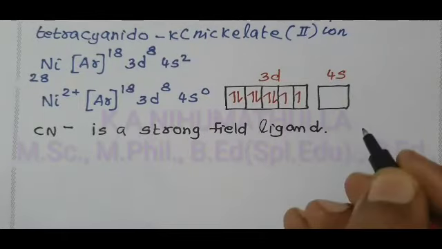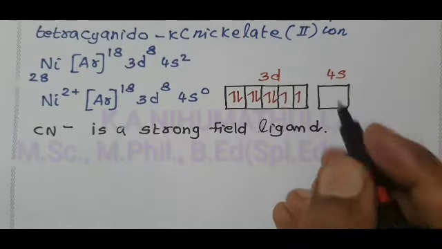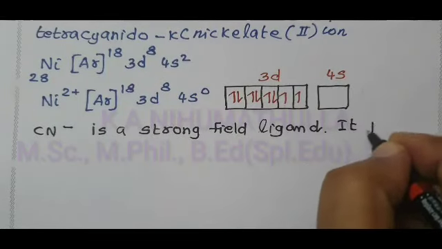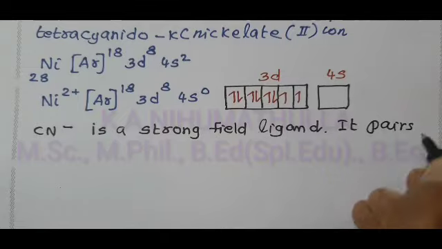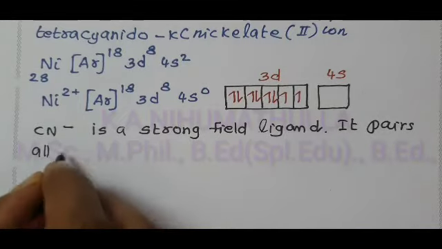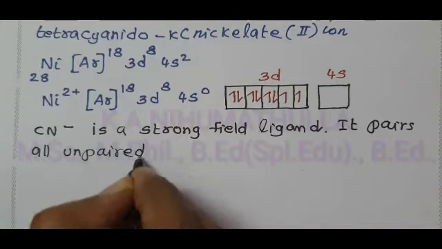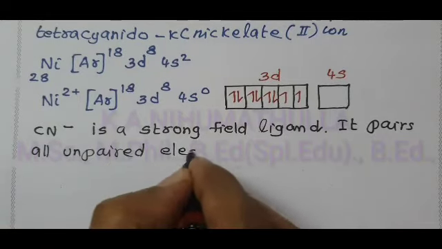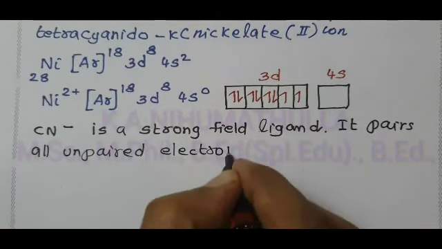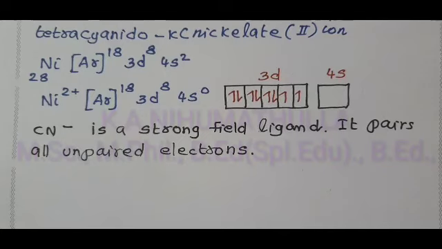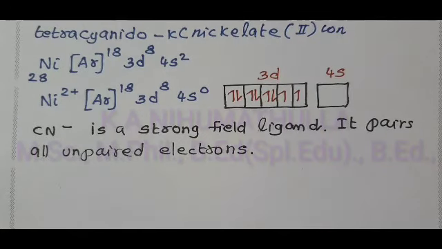If a strong field ligand is present in a complex, what happens? The strong field ligand pairs all unpaired electrons. So now we have to pair the unpaired electrons and write the electronic configuration after pairing.